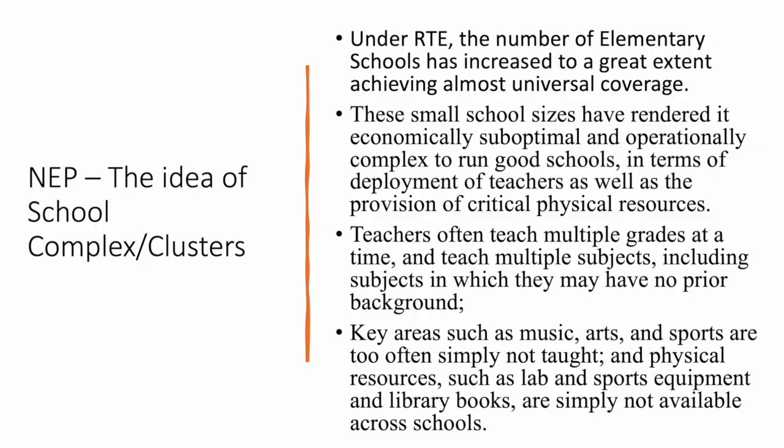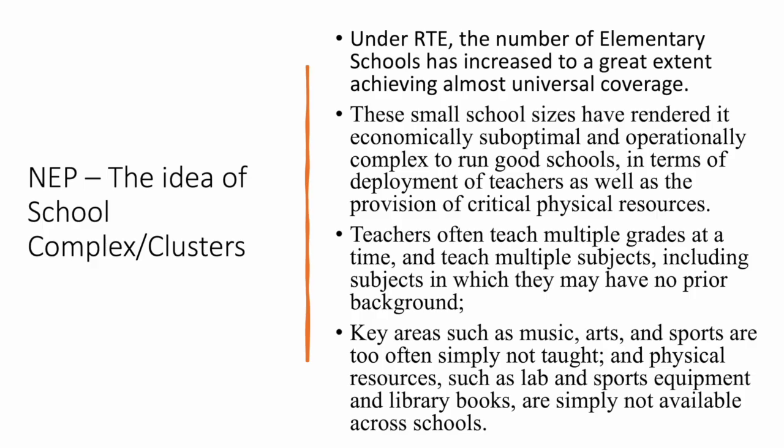Now let's get to the core idea of school complexes and clusters as discussed in the NEP 2020. It starts by describing why we have so many LP schools: under RTE it was mandated that there are certain distance norms, that every 1 kilometer, 2 kilometers, there has to be an LP school, UP school. As a result, the number of elementary schools has increased to a great extent, and universal coverage has happened.